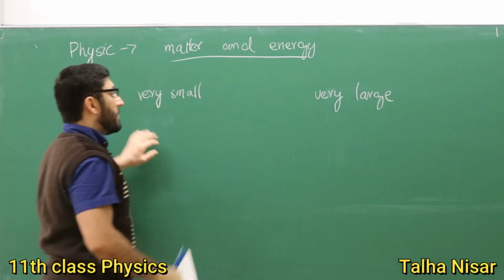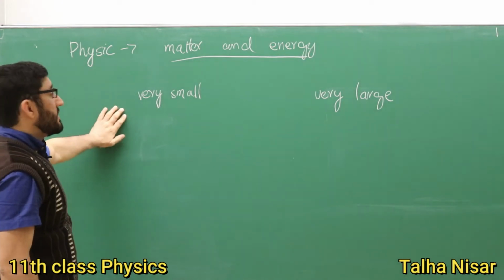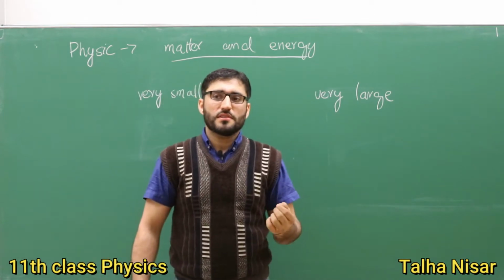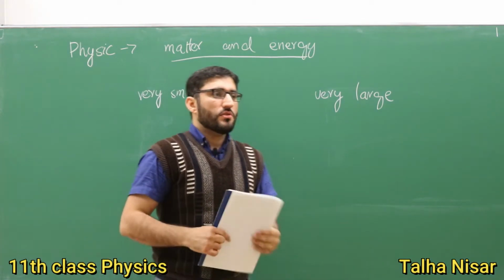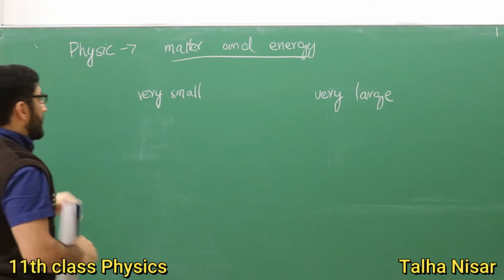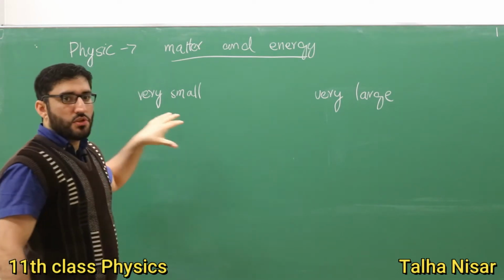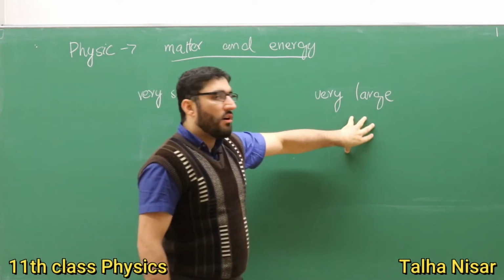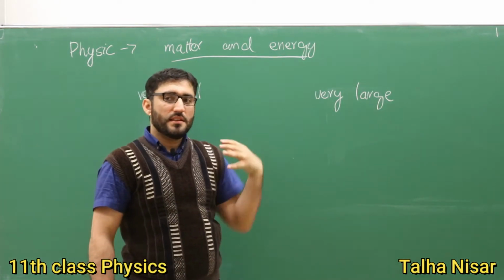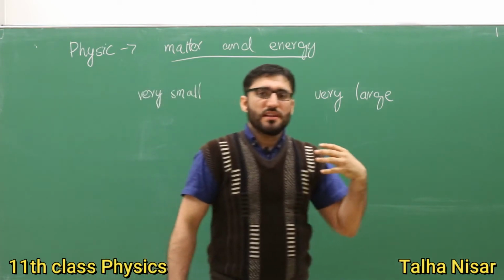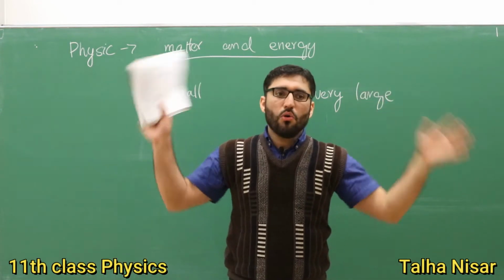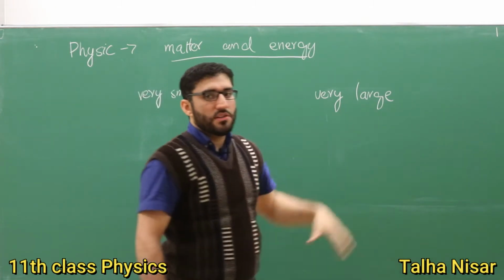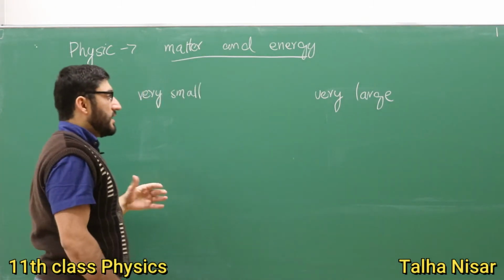The physics of the very small deals with extremely small particles like atoms, molecules, or subatomic particles. This type of physics is usually called quantum mechanics. The physics of the very large is the physics in which we study the stars, the galaxies, and the whole universe itself. This is explained by the general theory of relativity.